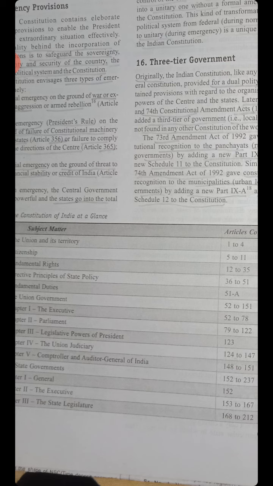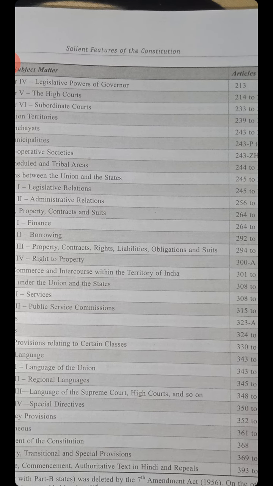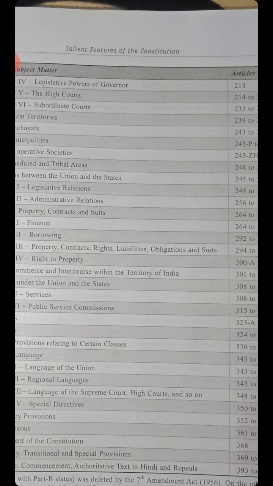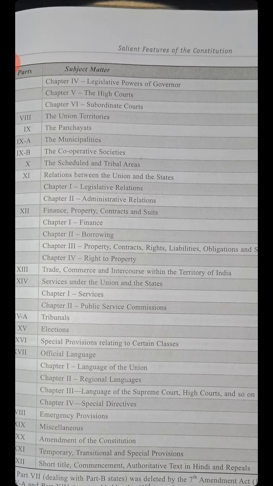Chapter number 3, the State Legislature, Article 168 to 212. Chapter number 4, Legislative Powers of the Governor, Article 213. Chapter number 5, the High Courts, Article 214 to 232. Chapter number 6, the Subordinate Courts, Article 233 to 237.